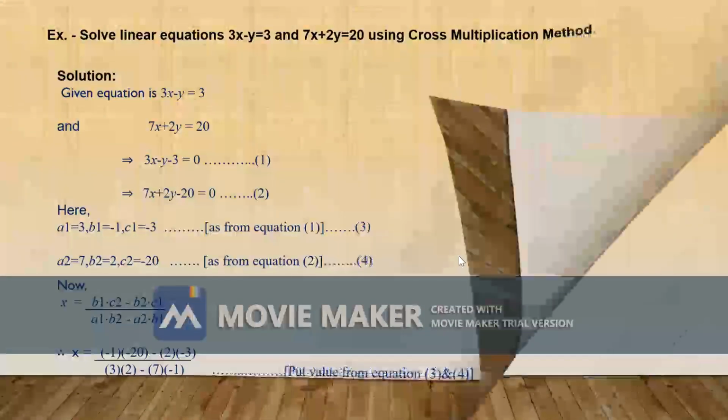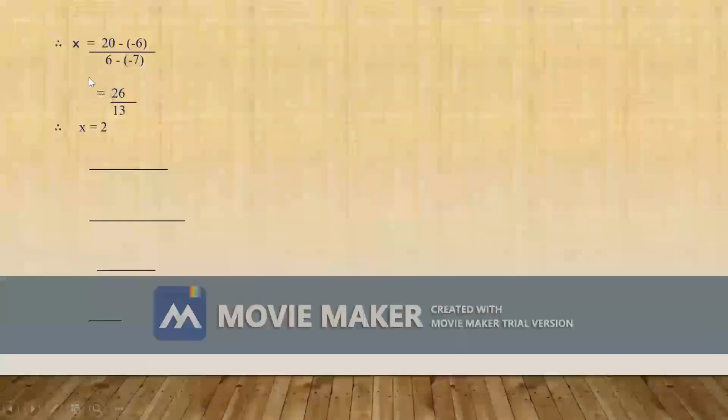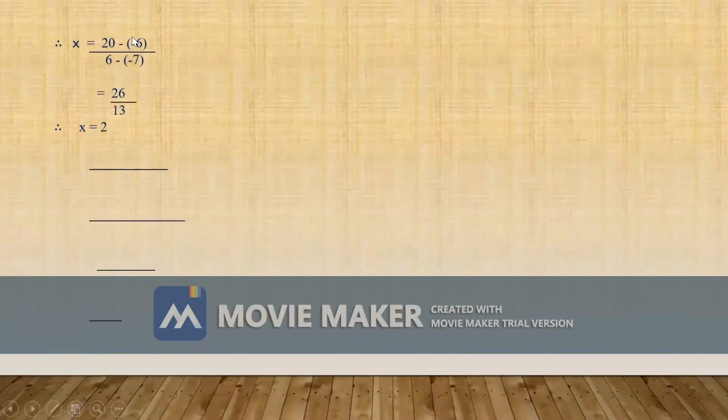Now simplify this. x is equal to 20, negative times negative gives positive, we get addition, 20 plus 6, we get 26, upon 6 plus 7, which is equal to 13. Therefore, x becomes 2.